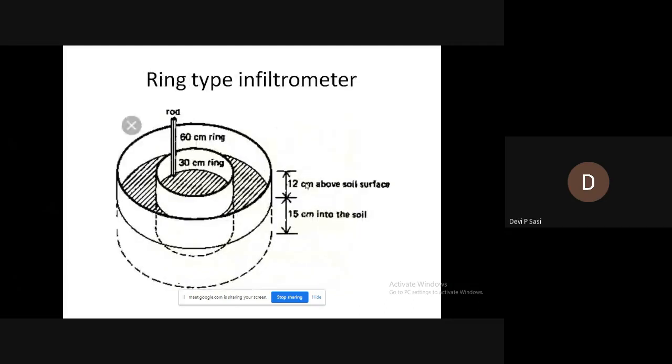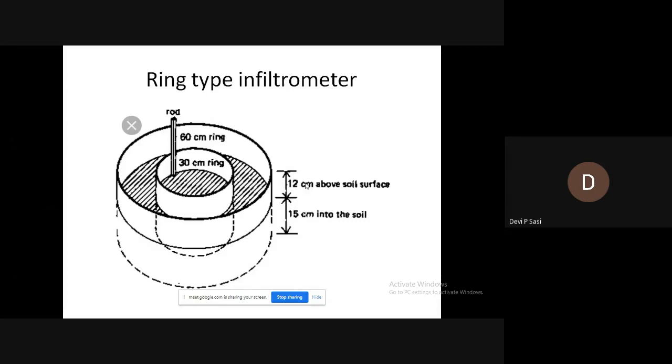Next is measurement of infiltration. For measuring infiltration, we depend on two devices: one is the double ring infiltrometer and the second one is the tube type infiltrometer. First we can see the ring type infiltrometer, the double ring infiltrometer.